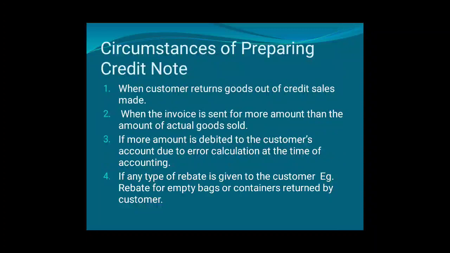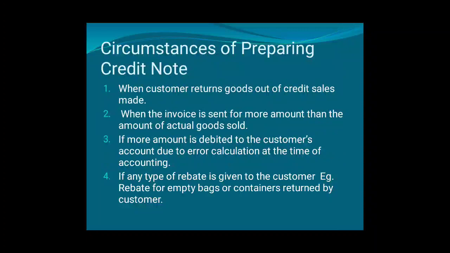And then if any type of rebate is given to customer, for example rebate for empty bags or containers returned by customer, that we have discussed already, that if we are giving some credit for the empty bags or containers returned by the customer.